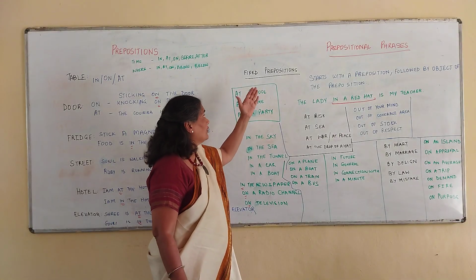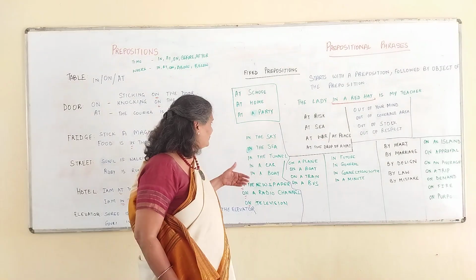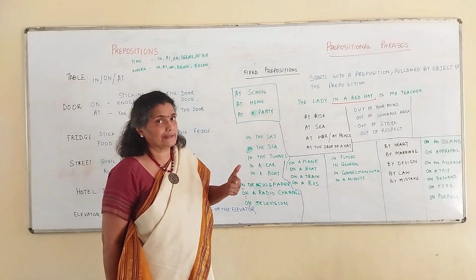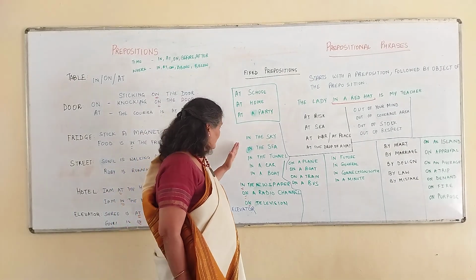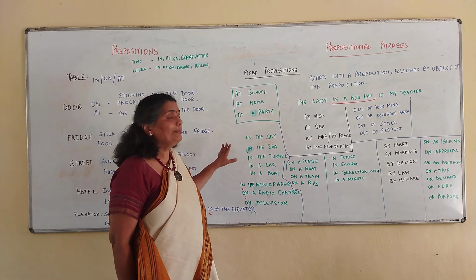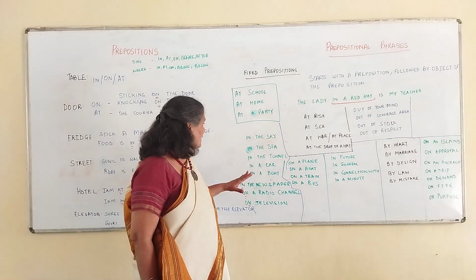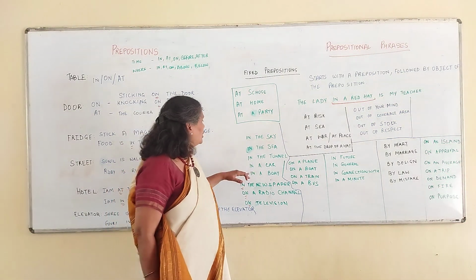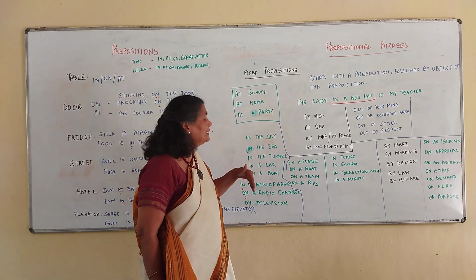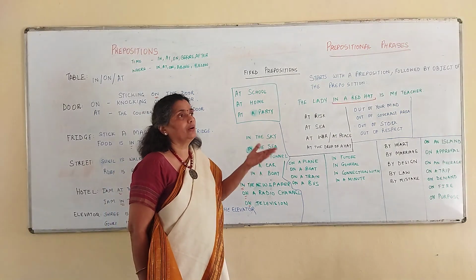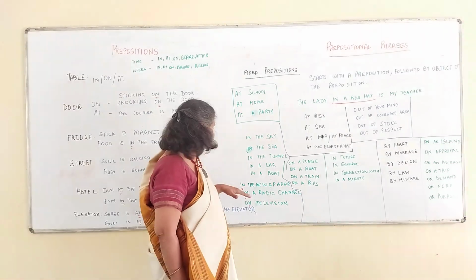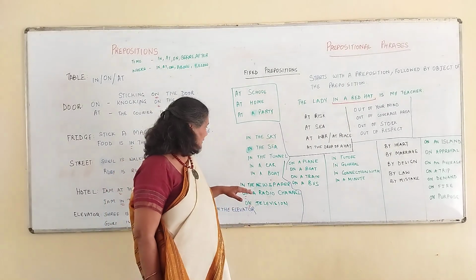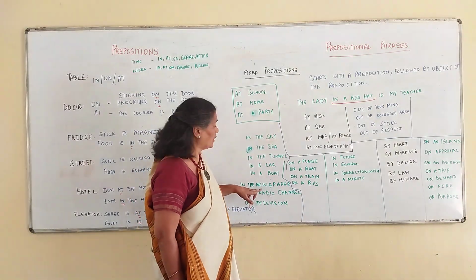Now, other phrases of fixed prepositions which I want to share with everybody are in the sky. The birds are flying in the sky, not on the sky or at the sky. The fish swim in the sea or in the ocean. In the tunnel, the dog has gone in the tunnel. She got in a car and ran away or escaped from the thieves. She got in a boat and drove away. Right? So in is used in these contexts.